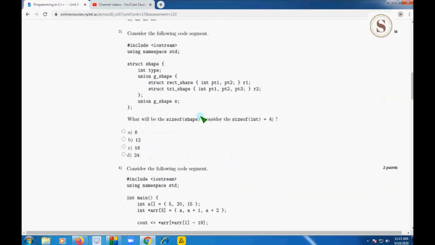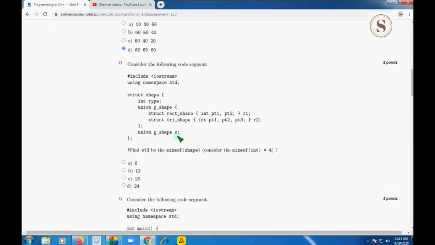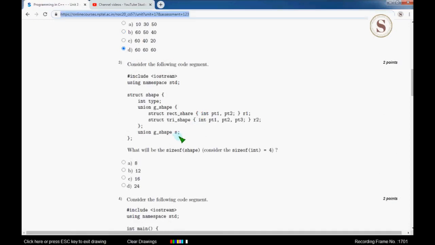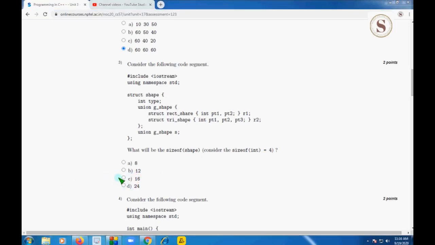And coming to the third question, they are asking for the output when it is given sizeof shape. Here they have given that sizeof int equals 4, and they are asking for sizeof shape. If you write this program and execute it in the compiler, you will get the answer as 16. So option C is the correct answer for the third question.